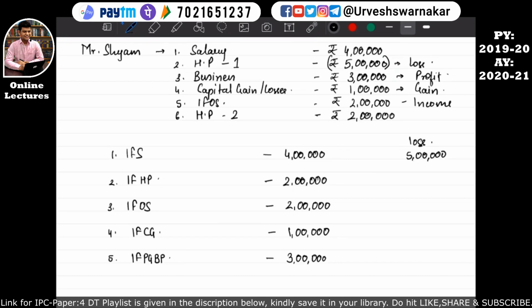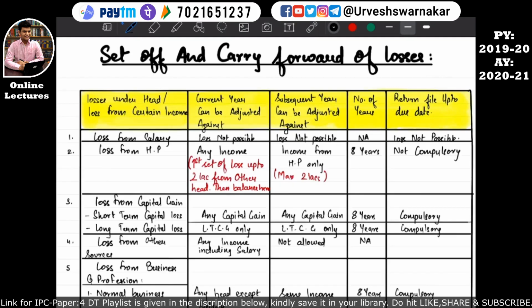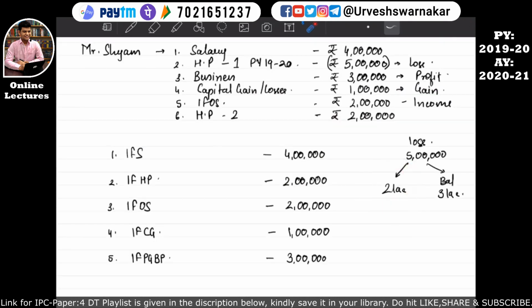So out of this 5 lakh, this loss is specifically incurred in the previous year 1920. I hope this is quite clear. So this loss will be divided into two parts, that is 2 lakhs and the balance part, that is 3 lakhs. So let's come back to our notes and read it. Losses from house property can be set off against any income. First set off loss up to 2 lakh from other head. So that means this first 2 lakhs bifurcation, we have to set it off against any income. Any income means income from salary, income from other sources, income from capital gain, and income from business. I hope this is quite clear.